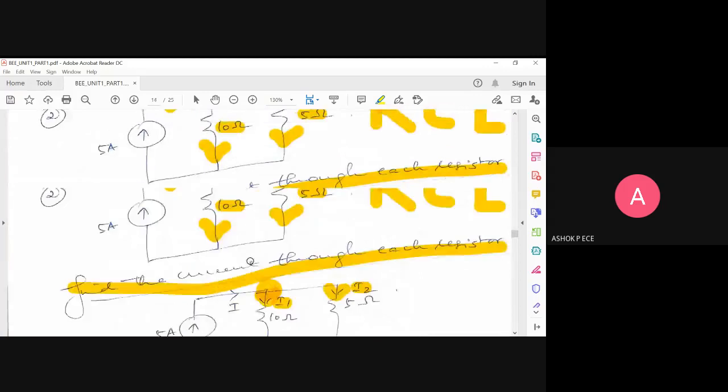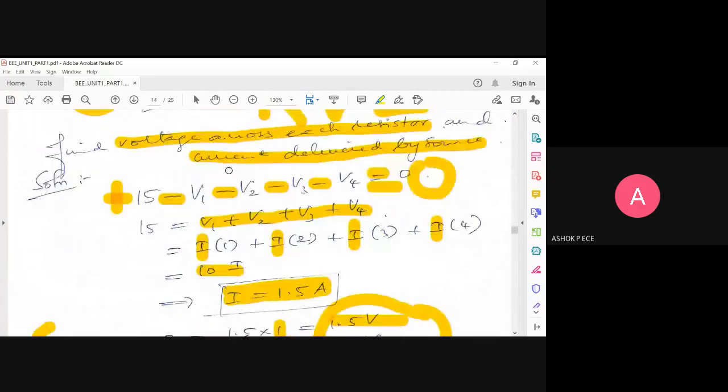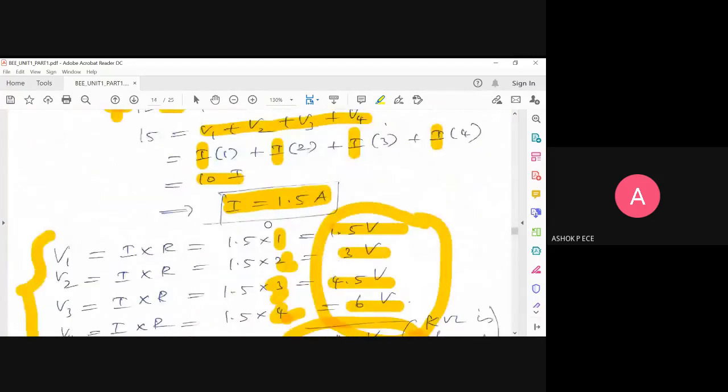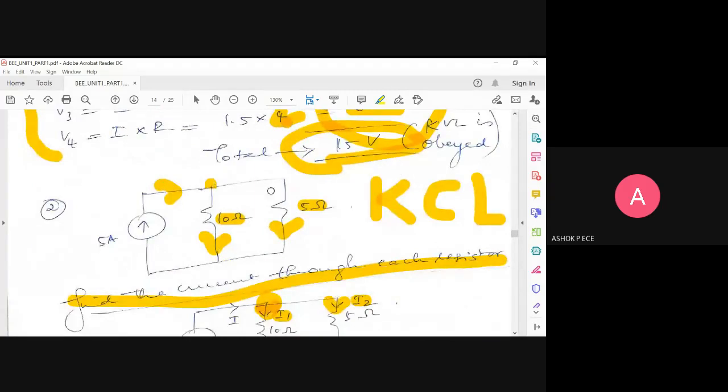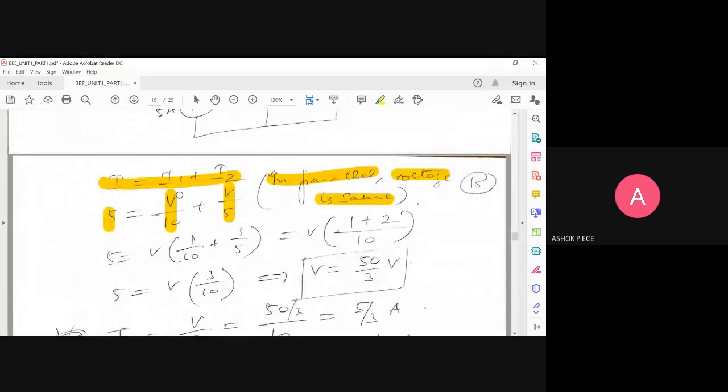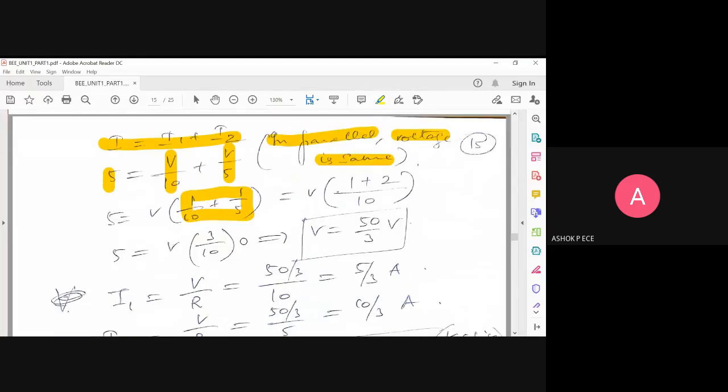Be clear. In the previous example, I used the same I because the current was the same. In this case, because the elements are in parallel, I'm going to use the same voltage V. So now you can take V outside: V into 1 by 10 plus 1 by 5, take the LCM and simplify. So you get V into 3 by 10. So finally you get V is equal to 50 by 3 volts.